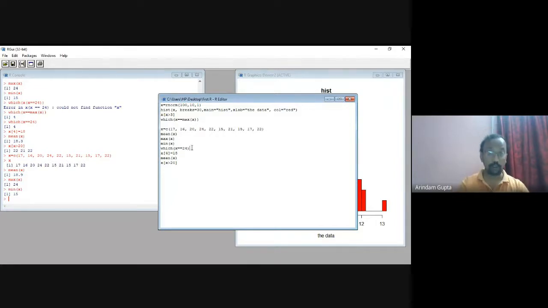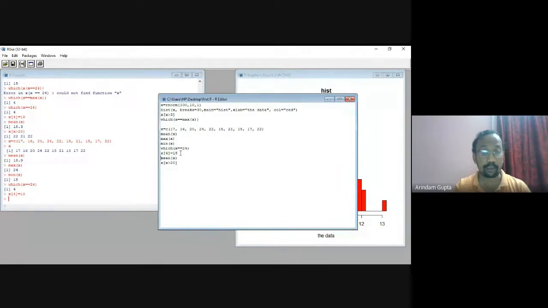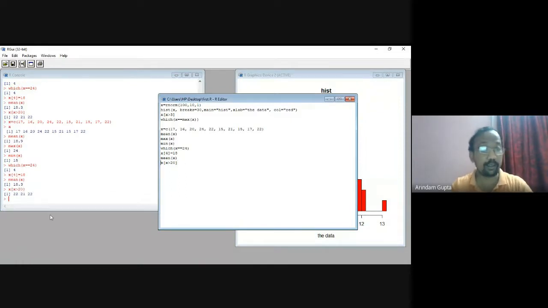And in which position is 24? This is the fourth position. Then we replace X[4] by 18. Just do this, then get the new mean, 18.3. Before this, the mean was 18.9. And which times are greater than 20? Do this: 22, 21, and 22. This is the problem. Okay?